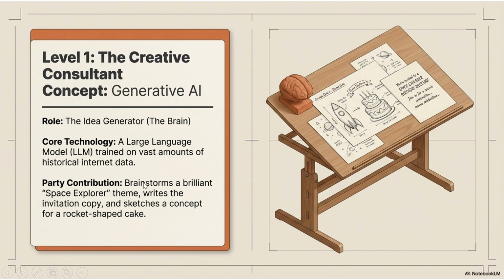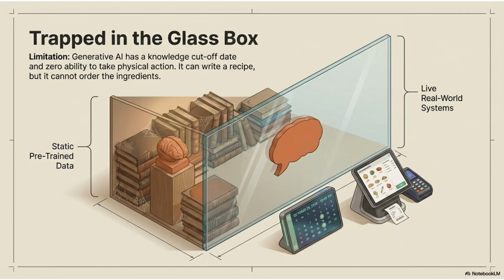The only catch in generative AI is that it has a knowledge cutoff date. It means it only knows what it has been taught in the past, and it does not have the ability to take a physical action. So it's like a person who is very knowledgeable, but has no hands to do anything. It can tell us how to bake a cake, but it cannot check whether our local bakery is open or not, and it cannot actually buy the cake for us. So there is a separation from live real world systems. It's like static pre-trained data. It will just give us static data and it cannot execute the task for us.